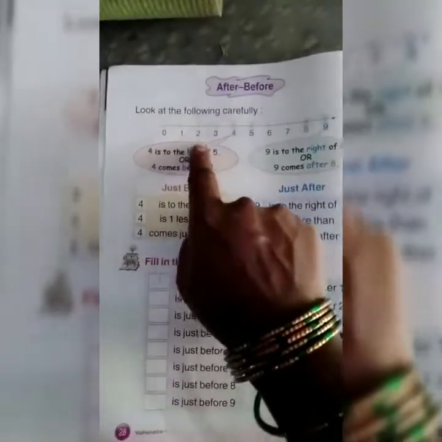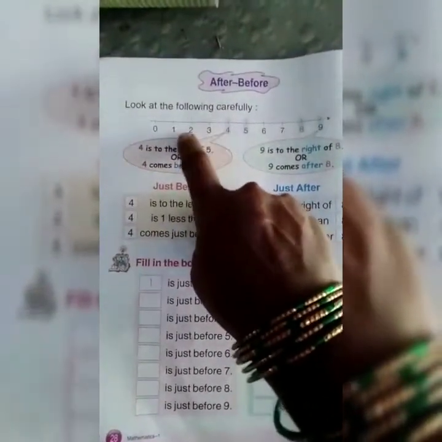Fill in the boxes. Dash is just before 2. See there, 1 is just before 2. Yes, you write that 1. Okay, now see. Dash is just before 3. See there, 2 is just before 3. Write the 2. Okay, you understood? Good.